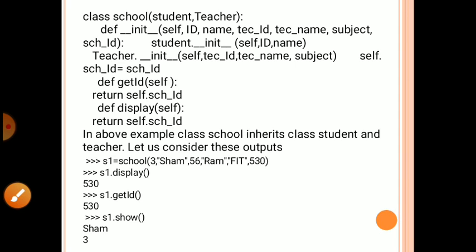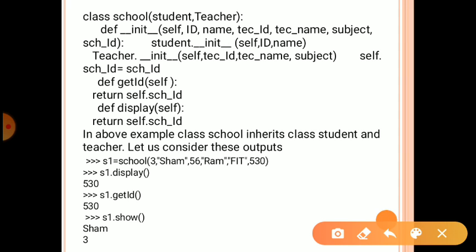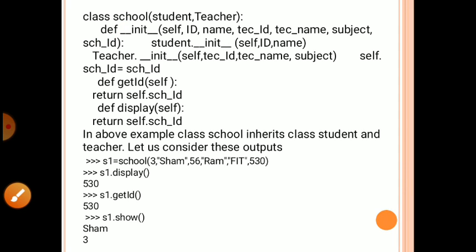So we create two parent classes: first is Student, second is Teacher. Now here look at School. School is an example of a derived class. It derives the functions of the Teacher as well as the Student classes. Here again we redefine the init function. There we take all the values we took previously in our parent classes: self, id, name, teach_id, teach_name, subject and school_id.